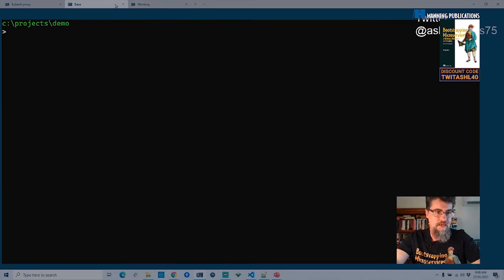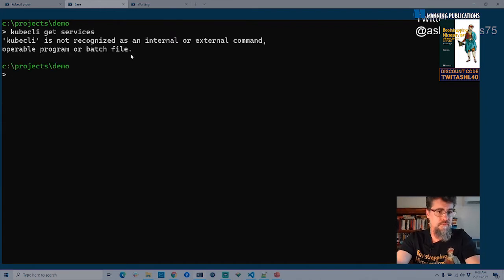I've got kube control installed already. This is the Kubernetes CLI tool. I've already got it authenticated with a cluster that I created, exactly like what I created in part 1 of this talk. That's what we're starting with. I'm going to look at the services. Oops, helps if I spell it right. Kube control, get services.